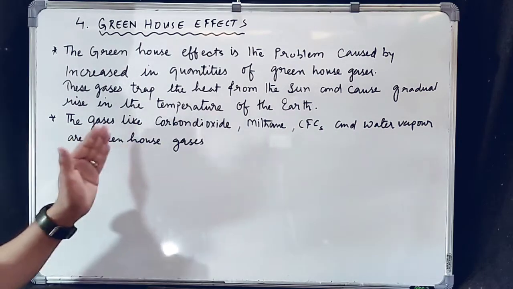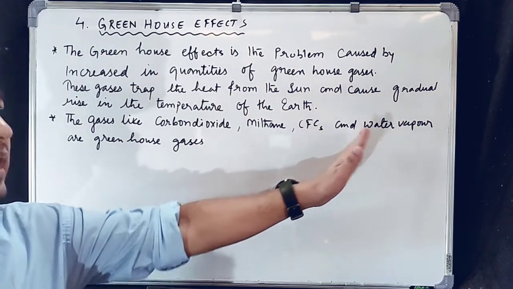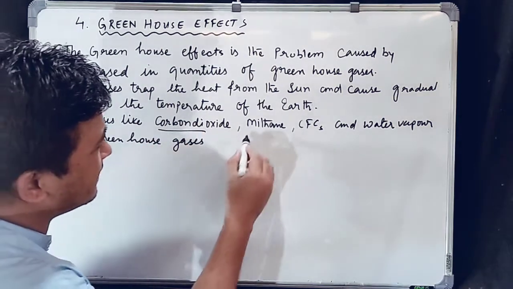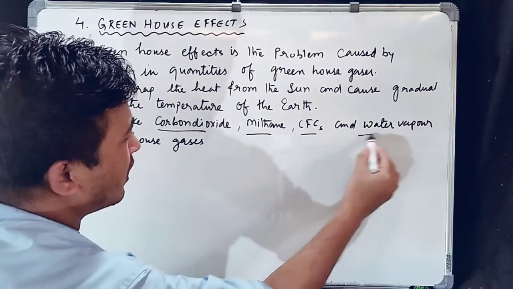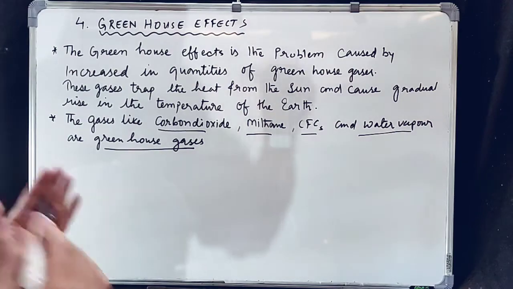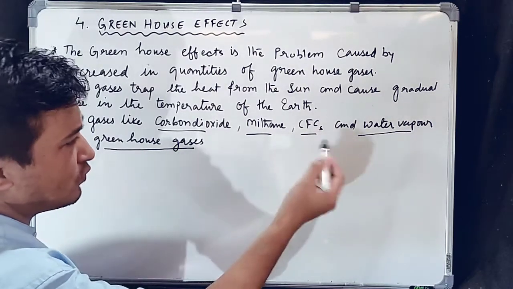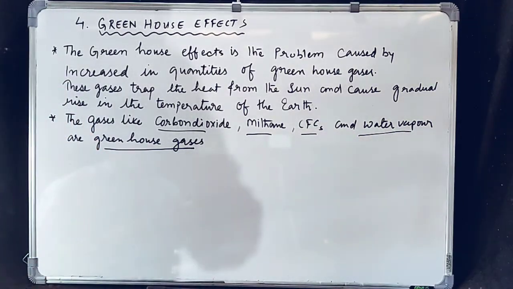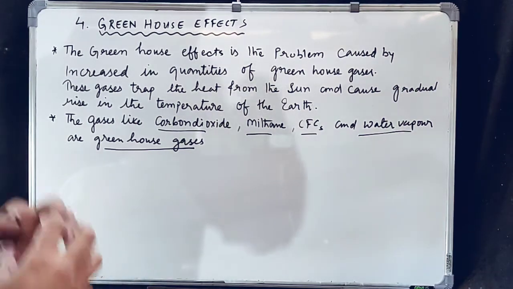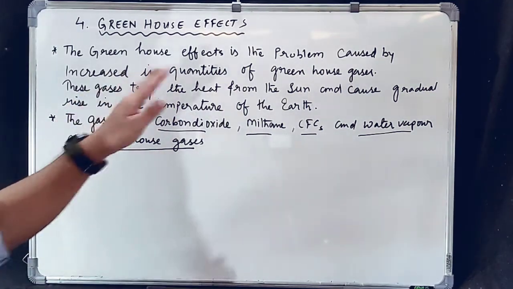Okay, so gases like carbon dioxide, methane, CFCs, chlorofluorocarbon and water vapor are the greenhouse gases. So all these gases, carbon dioxide, methane, chlorofluorocarbon, water vapor, are called greenhouse gases. So what is the greenhouse effect? Gases like carbon dioxide, methane, CFCs in short, chlorofluorocarbon and water vapor, what do they do? They trap the solar energy, they catch the solar energy which comes from the sun and it causes a gradual rise in the temperature of the earth. That is called the greenhouse effect.